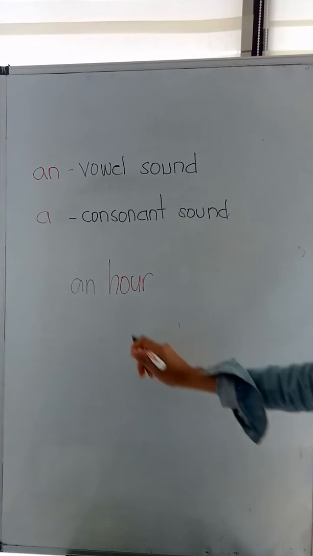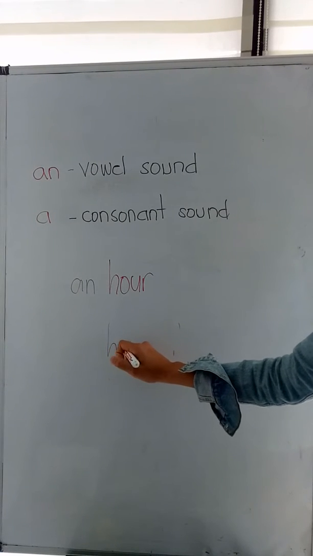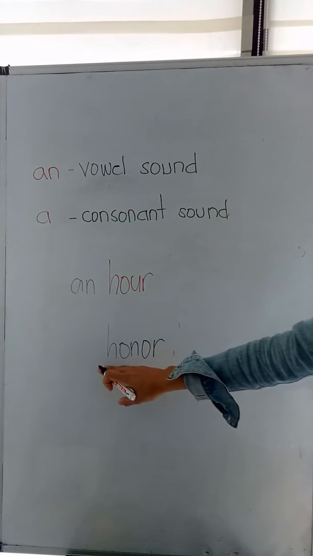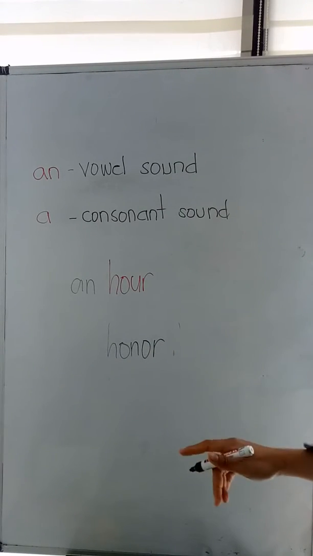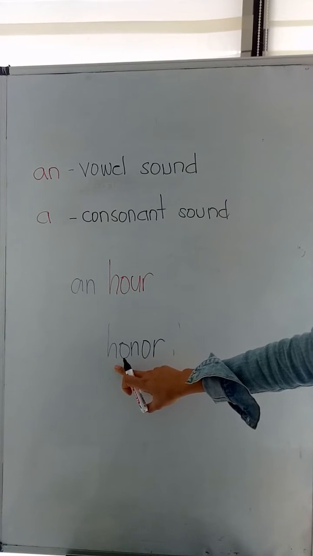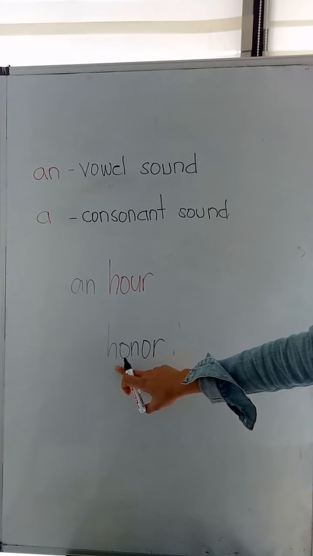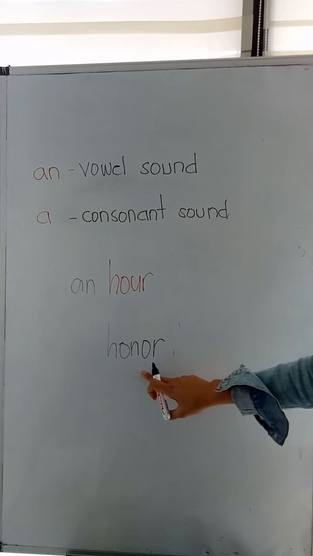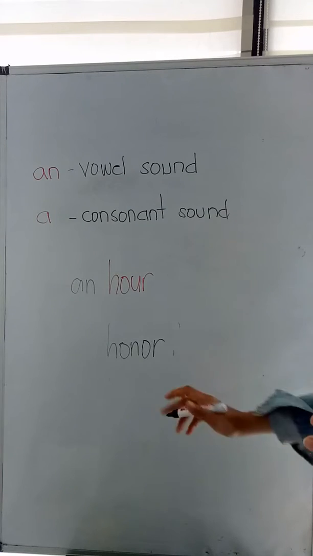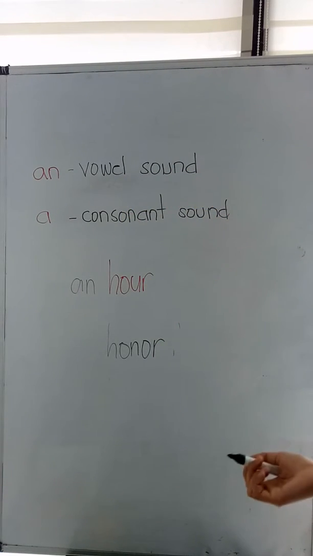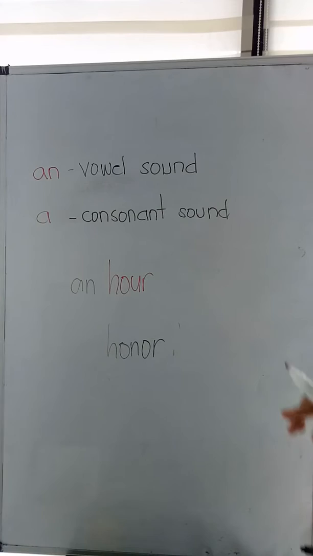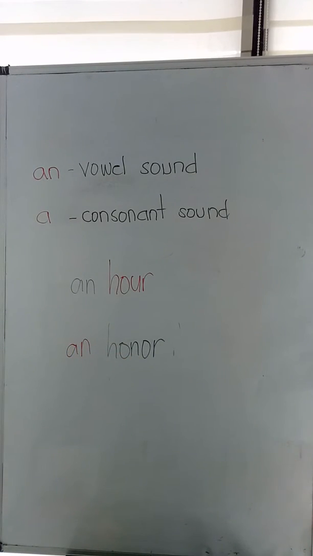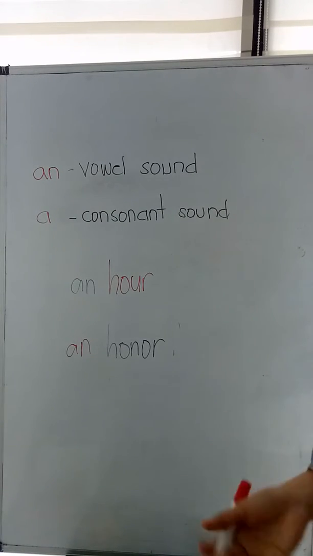Another example is honor. Again, in this example, letter H is silent. It starts with a consonant letter H, but we don't say it. We rather say this word honor with a silent H. So it starts with a vowel sound. Therefore, we use the article an. It's an honor to meet you. We don't say it's a honor. Okay?